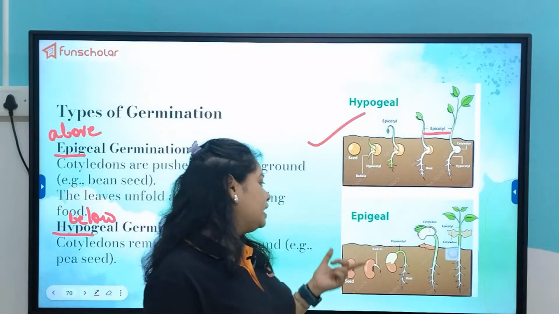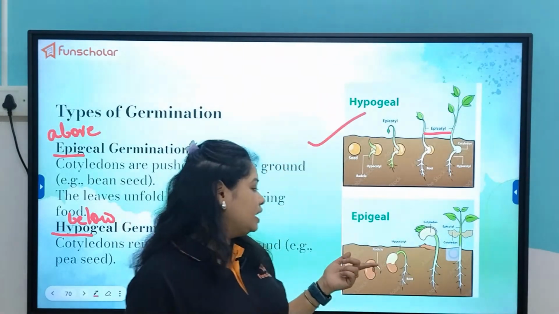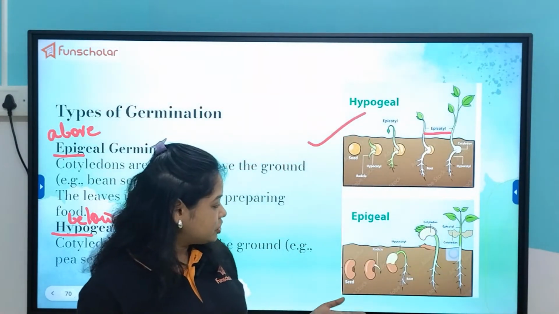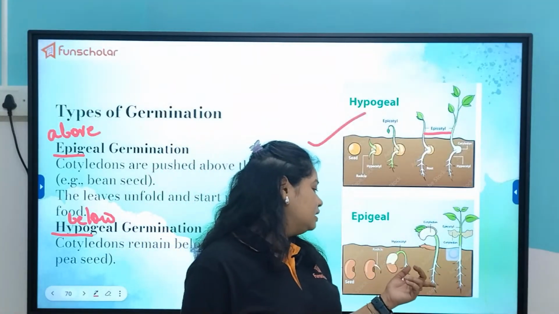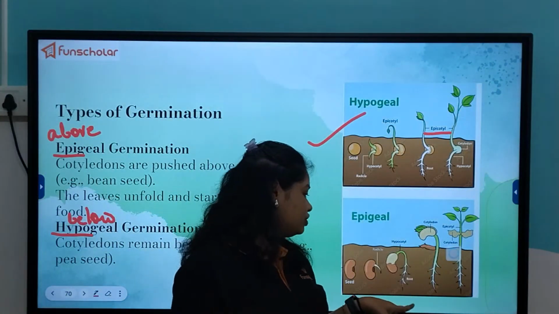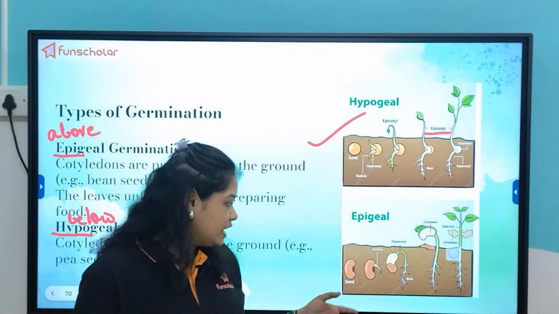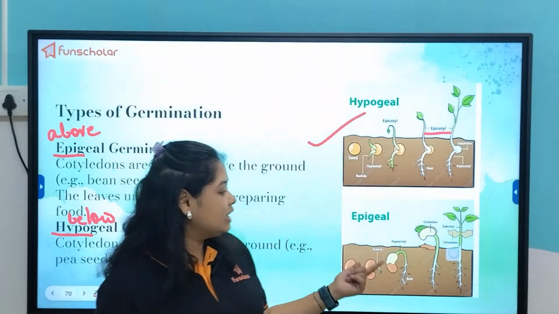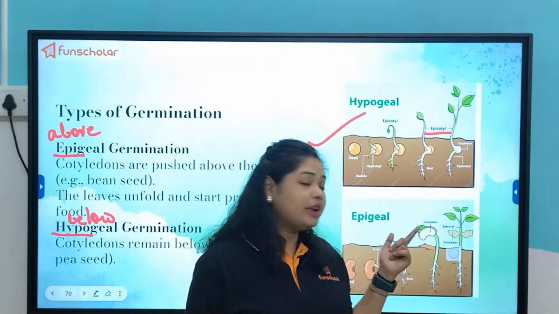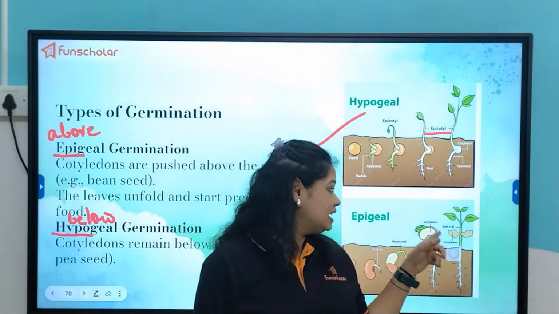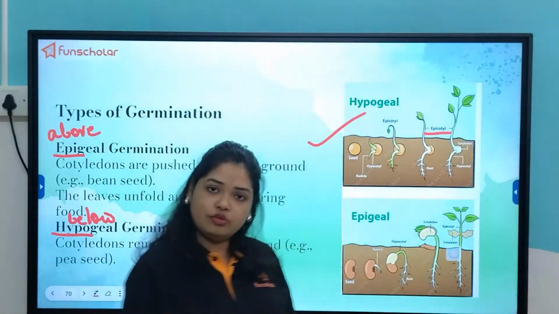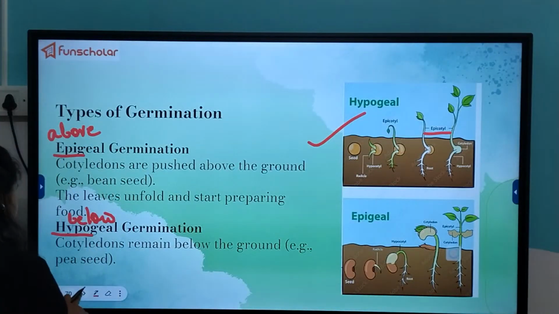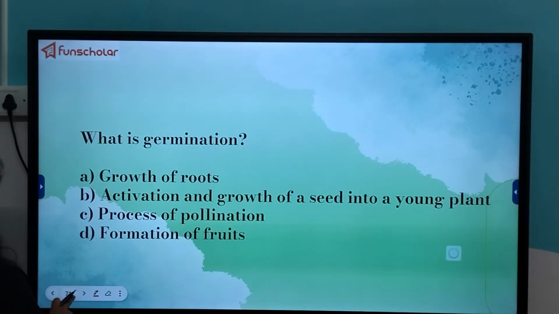And on the other hand, in epigeal germination, the cotyledons are pushed above the ground as the radicle comes out and develops into the root, and then the cotyledons wear out and fall once the leaves start preparing their own food. So these are the two major distinctions.